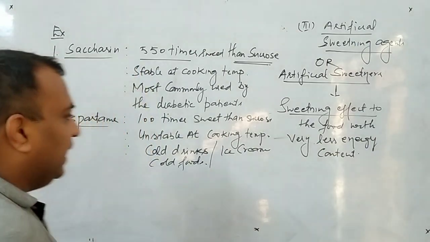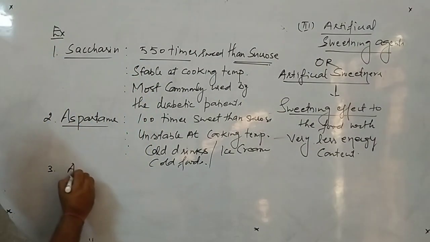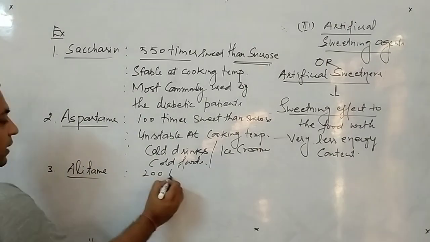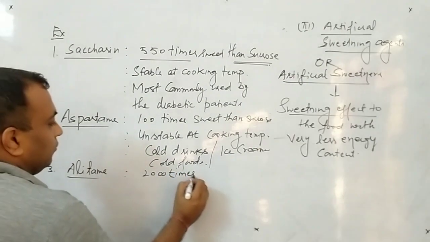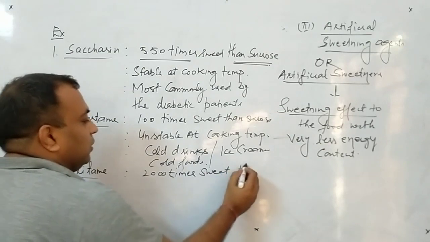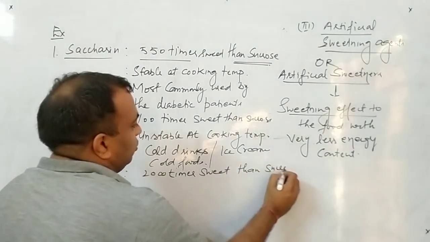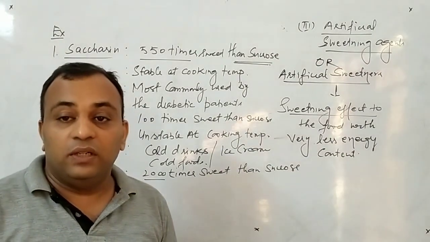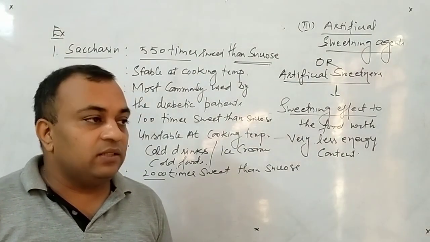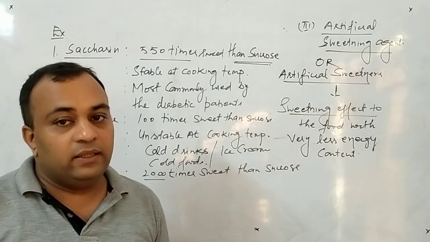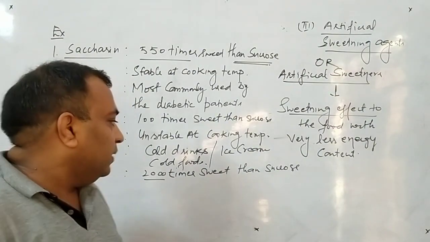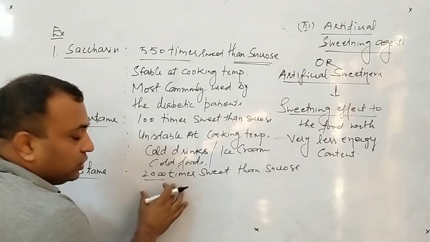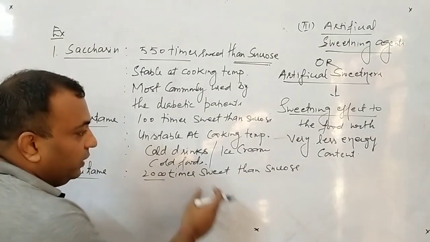Now the next example, the third, is alitame. Alitame is 2000 times sweeter than sucrose. Now students, this is quite big data. 2000 times sweeter. This is a very big difference between the normal sugar and this particular one, alitame.